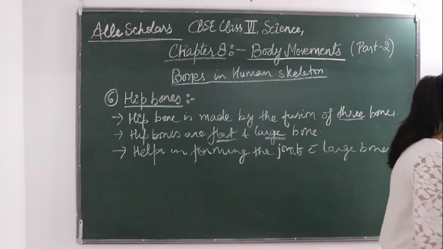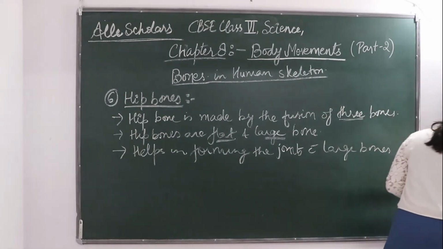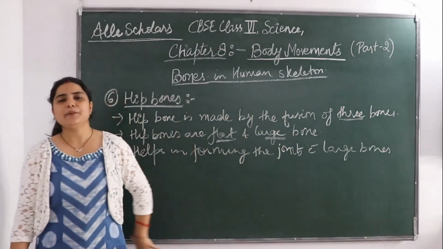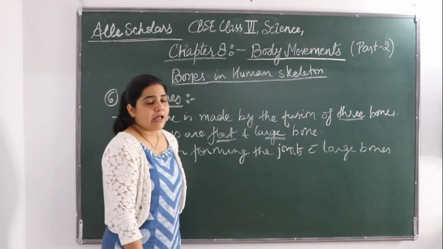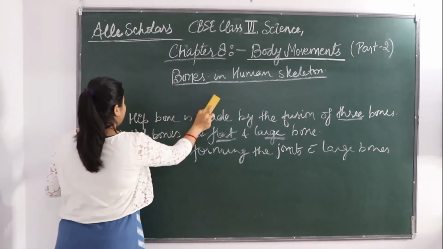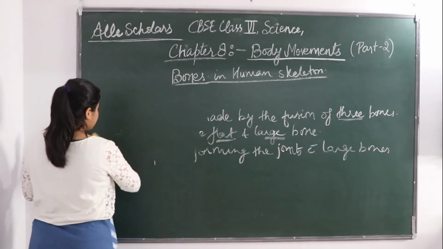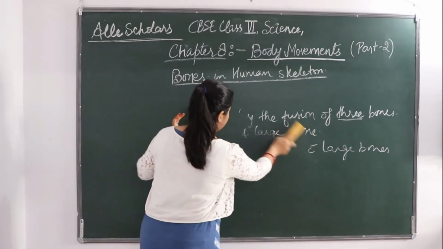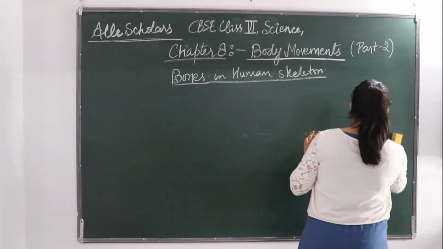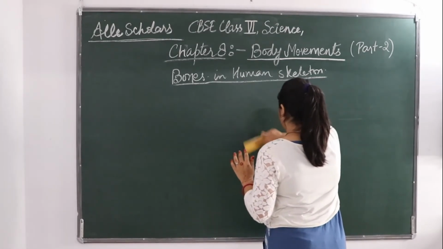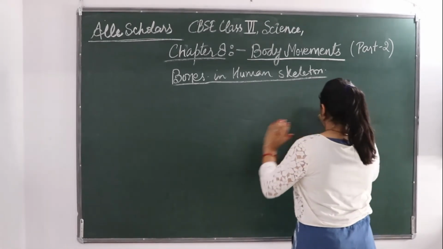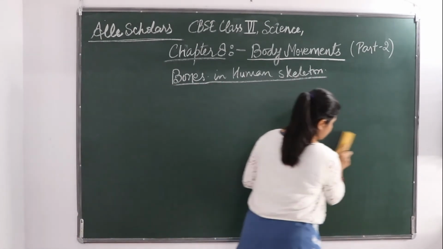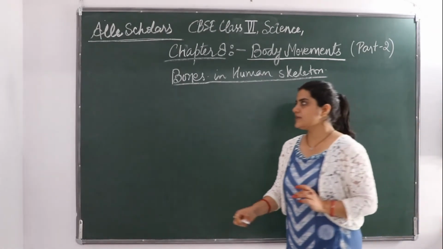So this was the sixth type of bone, the hip bone. Now the last type of bone, the seventh bone, is the backbone, and it is a very important bone. Our backbone helps our body to be erect, to stand straight. So the seventh type of bone is the backbone.